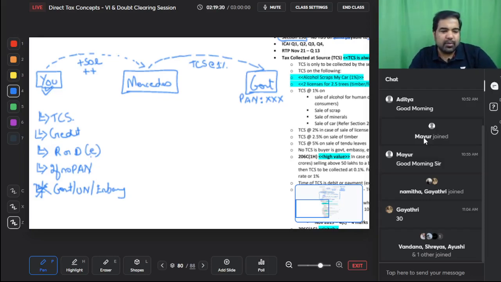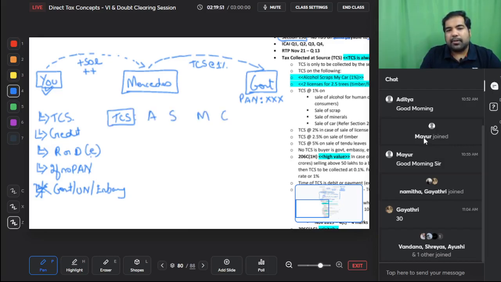Now, why was TCS not heard of? Everyone's heard of TDS. Why is TCS not so heard of? Because guys, TCS was only on very few products. But suddenly now it's become very famous because now the scope has expanded. So let me tell you on which products there was TCS. Shortcut is "alcohol scraps my car."